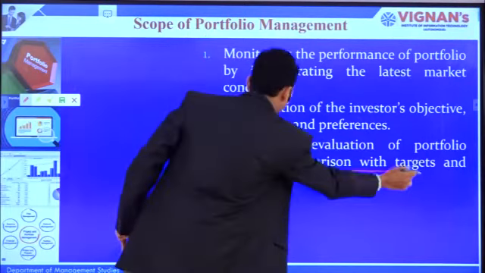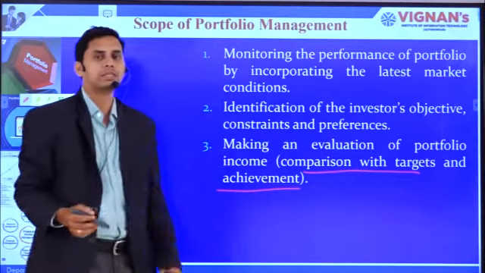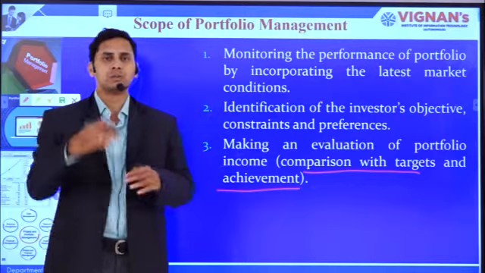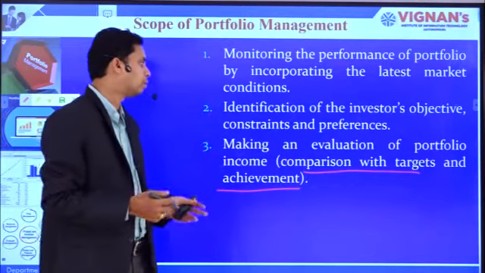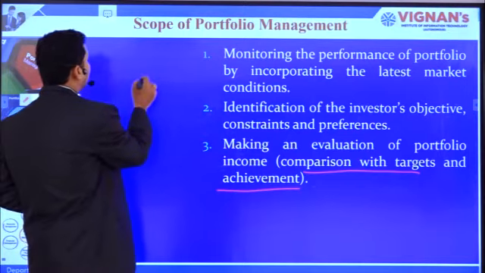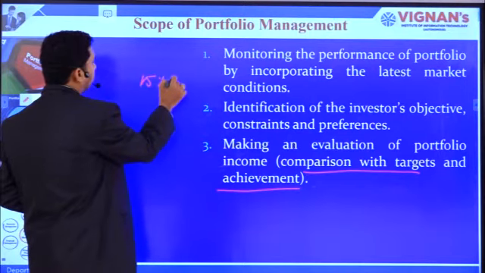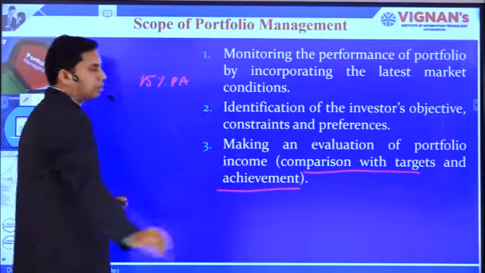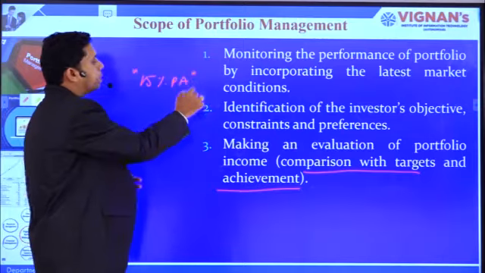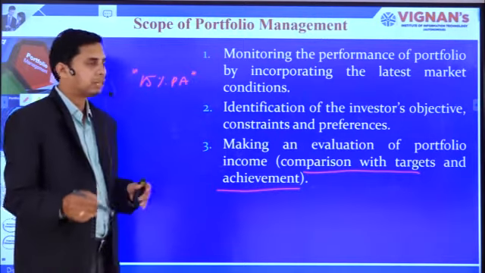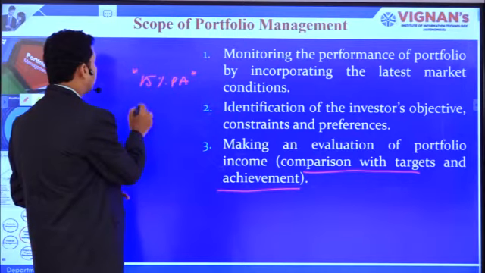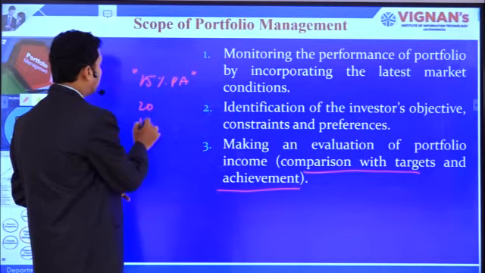Comparison of targets and achievements. This step requires the comparison of targets: what is the set target, and what is the achievement? Let's say, for example, in a portfolio we set a target of 15% return per annum. That 15% return per annum is the expectation, or the target, and then the achievement may be something different. It can be 20% or it can be 10%.